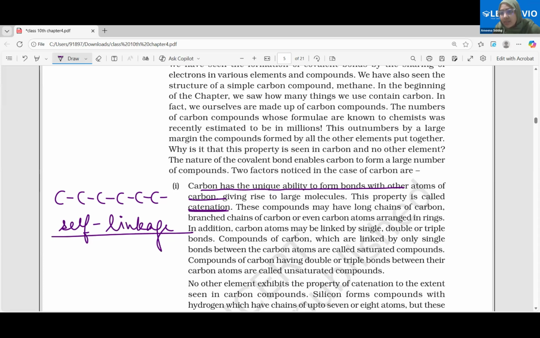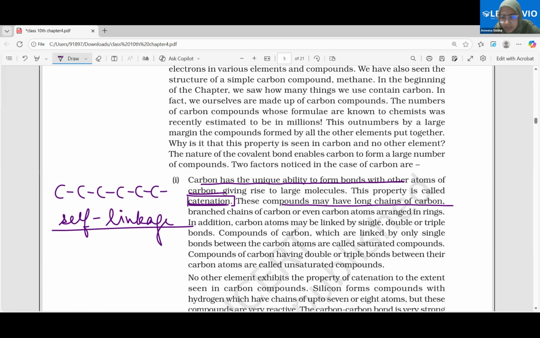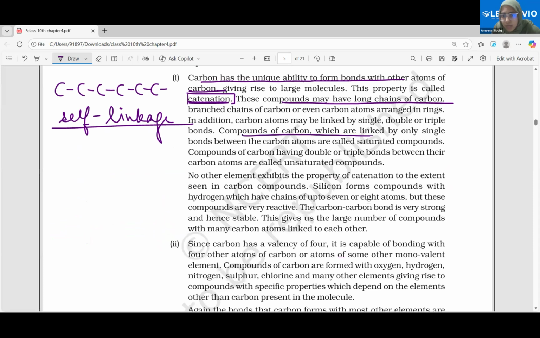Basically bonding to itself, linking to itself, self-linkage of carbon atoms. This property is called catenation, and it is highly possessed by the carbon element. These compounds may have long chains of carbon that we will discuss later. Compounds of carbon which are linked by only single bonds, this also I will discuss later.